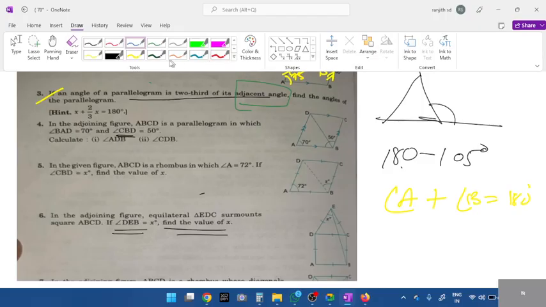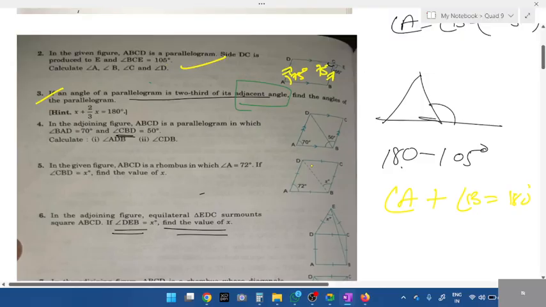Okay, so I won't be explaining everything. Whoever has written notes, just go through that. Fine. So in a rhombus, can you see all four sides are equal? If A is 72, what is angle C, students? 72. It is definitely 72 degrees. In any parallelogram or quadrilateral which has two pairs of parallel lines, opposite angles are equal, 72.